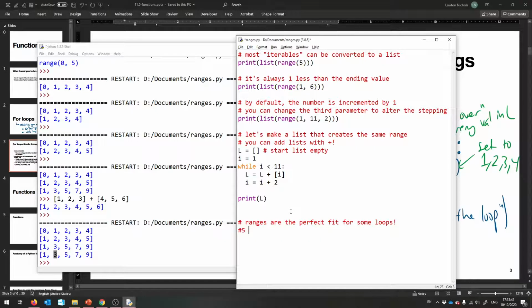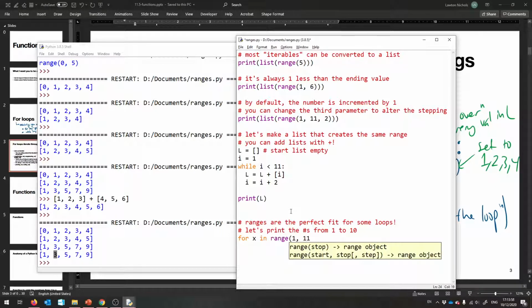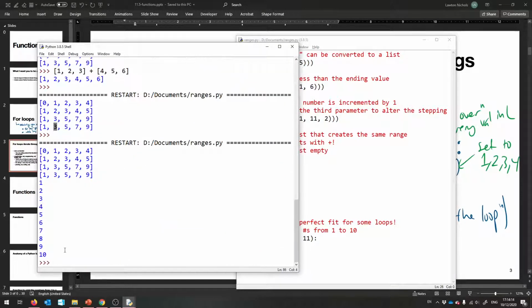So let's print the numbers from 1 to 10. We'll say for x in range(1, 11): print x. You see that? So this will make an iterable thing, so it's technically a list, and it'll go from 1 to 10, and x will get set to each element, and we'll print them in order. Boop. 1 to 10. Beautiful, right?